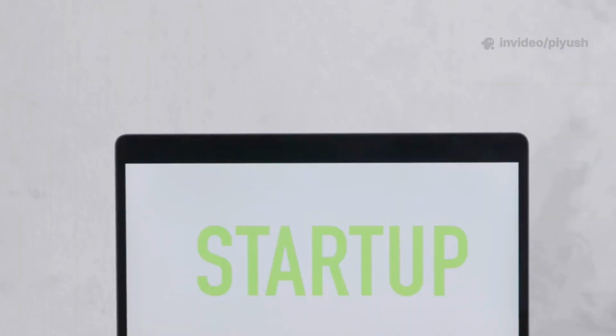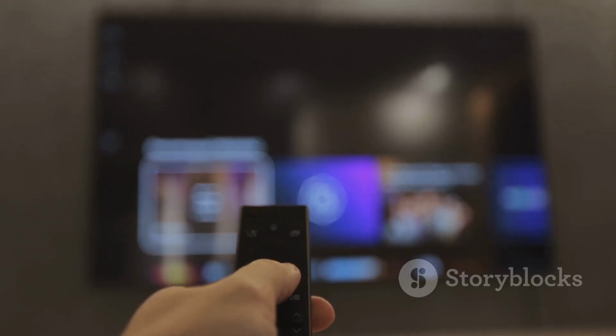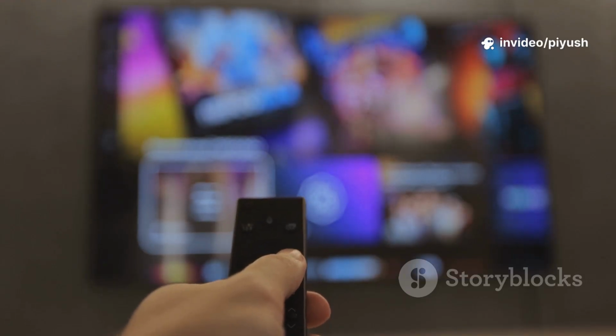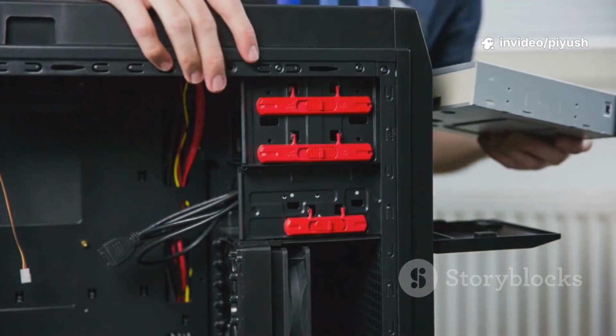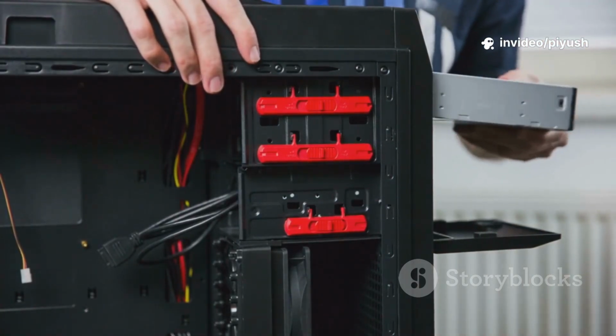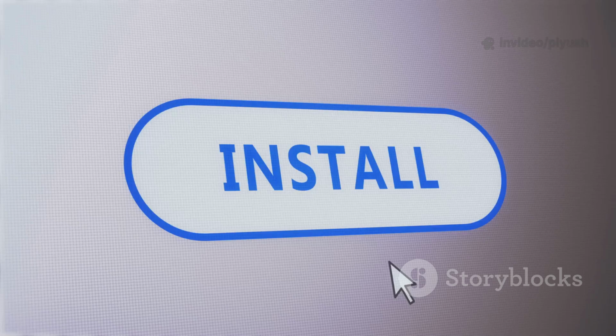A special piece of software called a bootloader will be installed to manage the startup process and present you with the choice of which operating system to load. This guide will walk you through the safest and most recommended method for setting up a dual boot system. The golden rule is to always install Windows first.